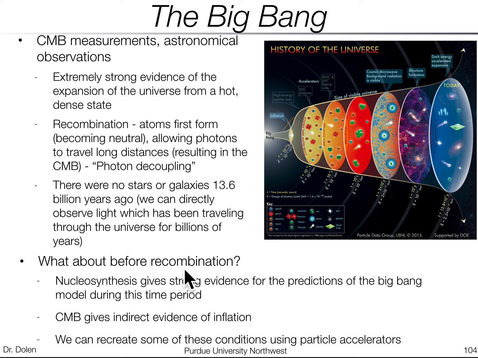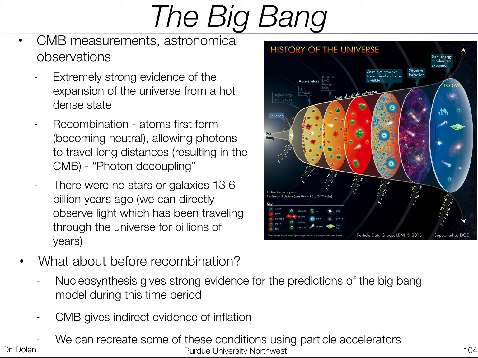Before recombination, before the cosmic microwave background was emitted, we actually do know more. Even though we can't directly see any light coming from that period of the universe, we can study it in other ways. Nucleosynthesis gives us really strong evidence for the predictions of the Big Bang model during this time period.